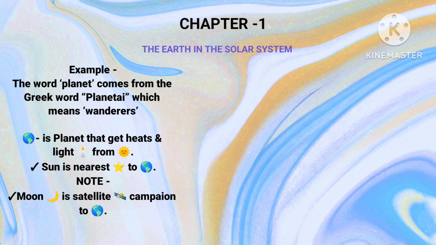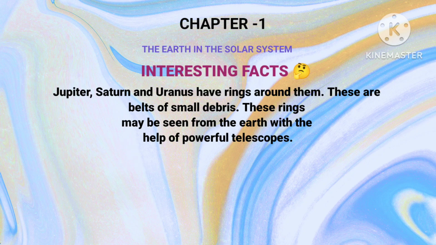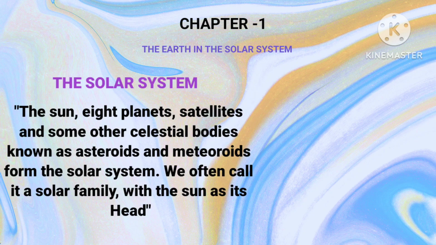Earth is a planet that gets heat and light from the Sun. The Sun is the nearest star to the Earth. The Moon is the natural satellite of the Earth, a companion to the Earth. Interesting fact: Jupiter, Saturn, and Uranus have rings around them. These are built of small debris. These rings may be seen from the Earth with the help of a powerful telescope.